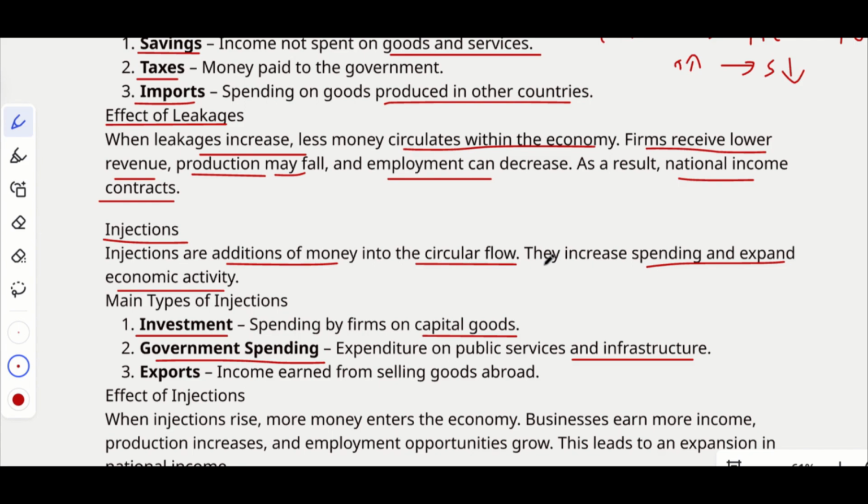And then exports. Instead of imports, if our country's exports improve, that will attract more income into our country, which is good for the economy. It is income earned from selling goods abroad. So the things that improve injections are investment, government spending, and exports.